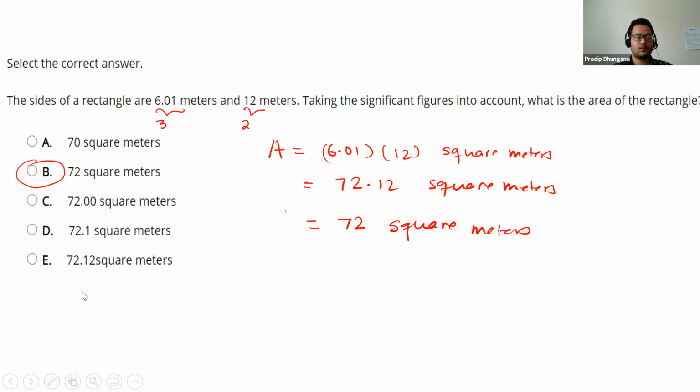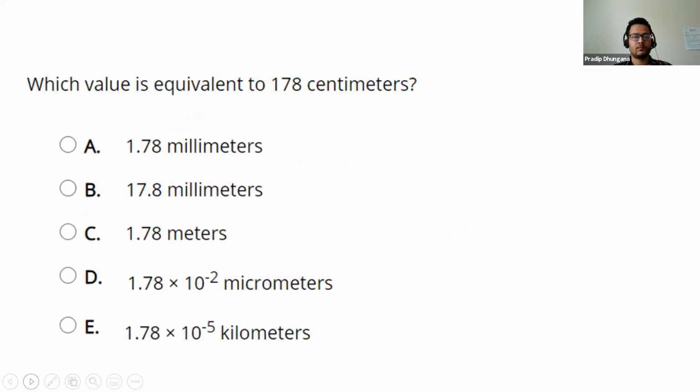Okay, now let's go to the next problem. The question is, which value is equivalent to 178 centimeters? That means we have to convert 178 centimeters into different units.